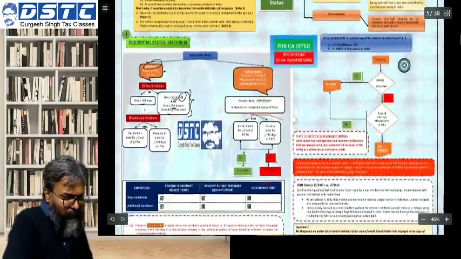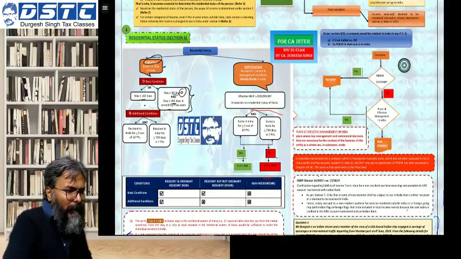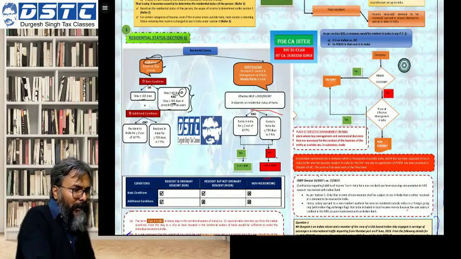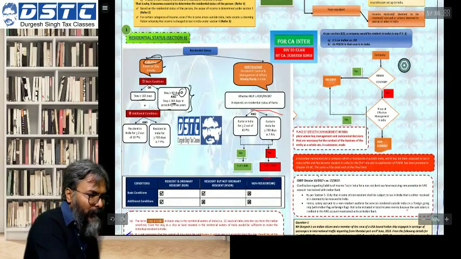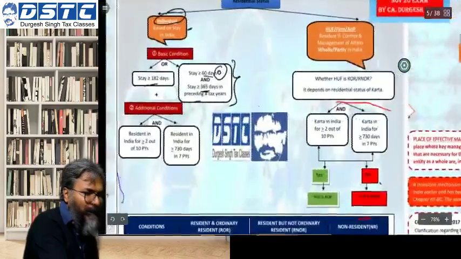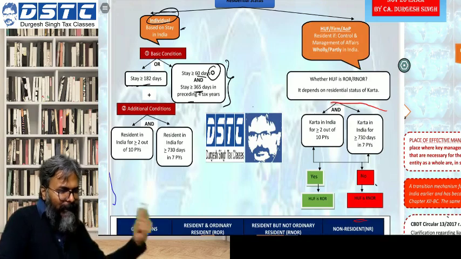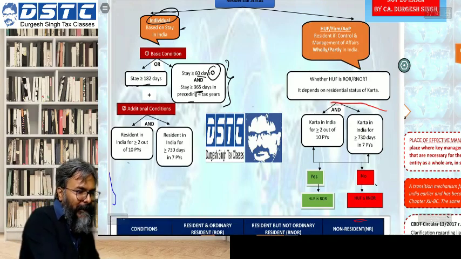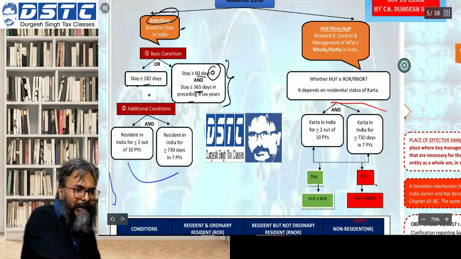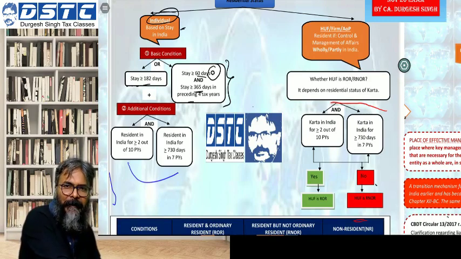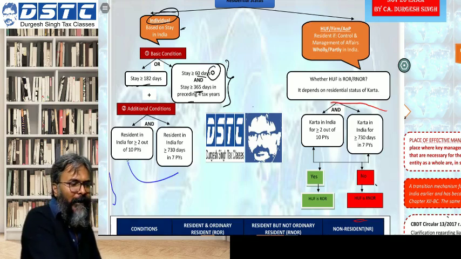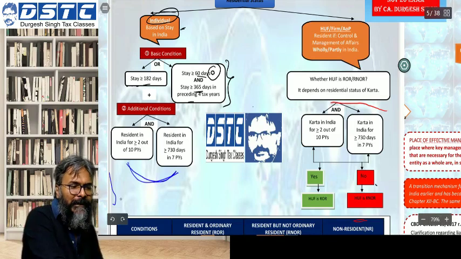Now students, coming to the second one, which is about the additional condition. Can you see the additional condition? Both the additional conditions should be satisfied if you are, once you become a resident, meaning you have satisfied one of the basic tests. Then you have to further see, if you are an individual or HUF, whether both the additional conditions are satisfied. Now what are both the additional conditions?